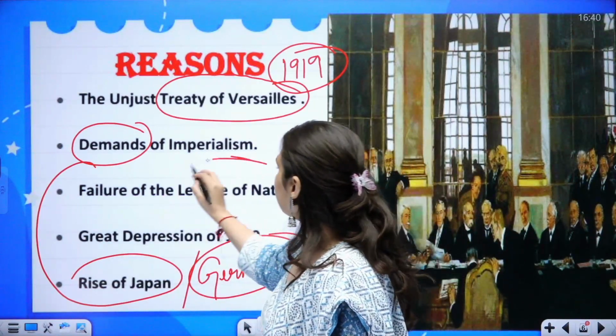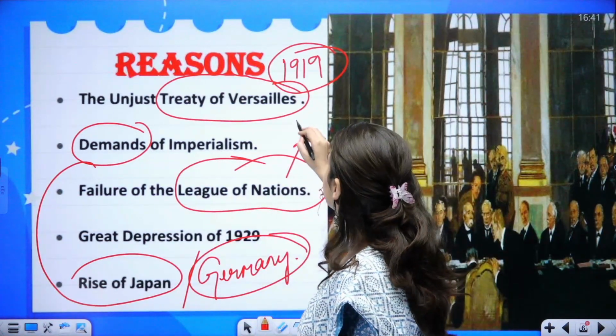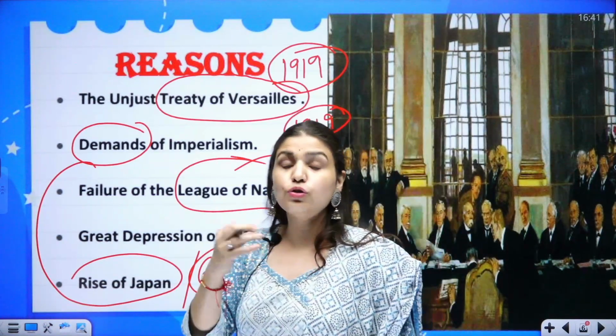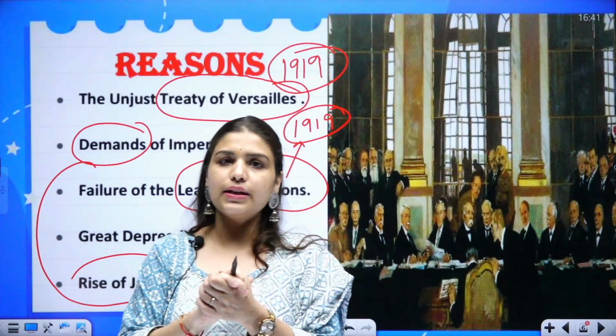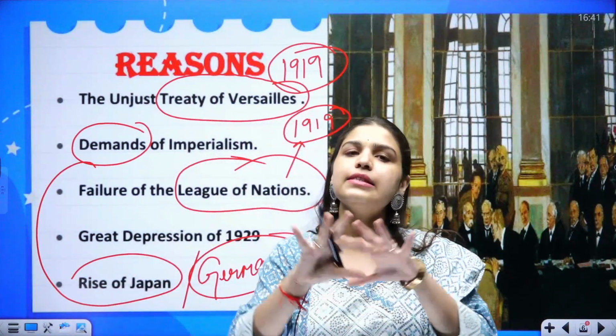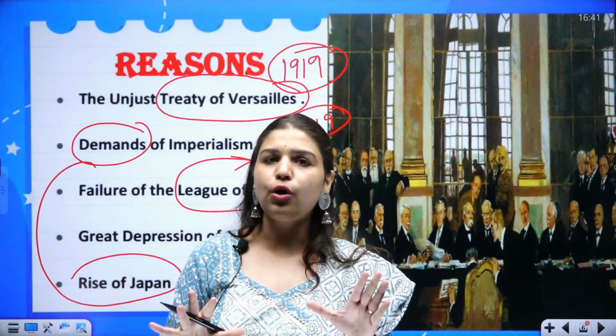Then there was the failure of the League of Nations. This League of Nations was established in 1919 after World War I to secure peace, so that there should be no war, and if there is some conflict, it should be solved through agreement or pacifist policies rather than war.